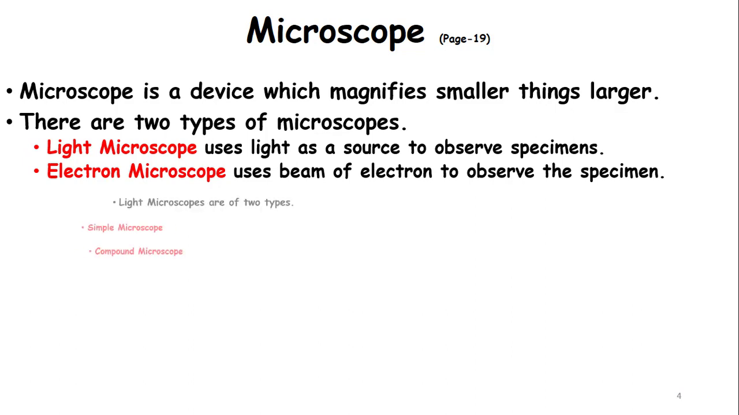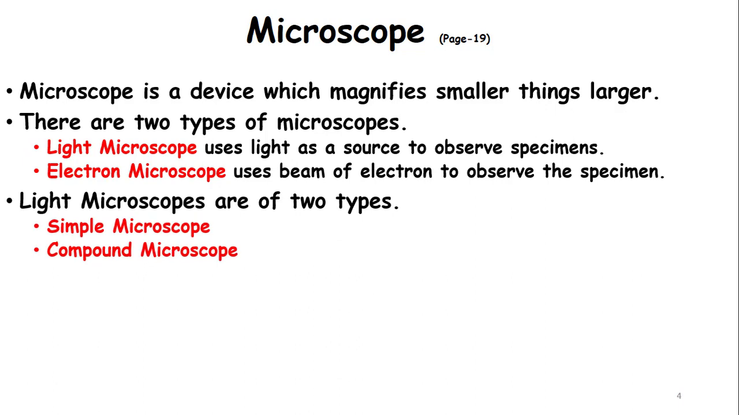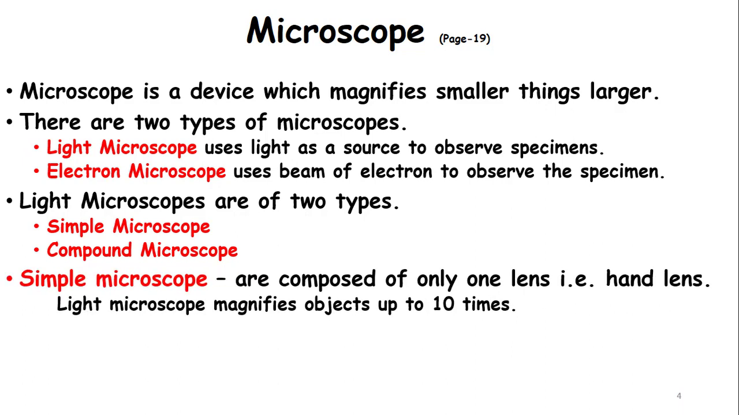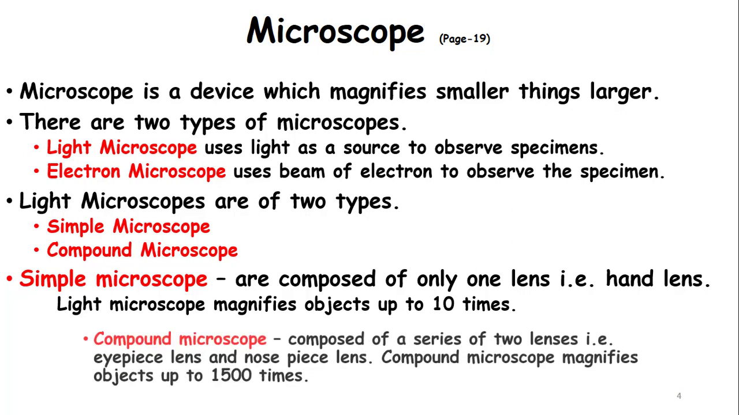Light microscopes are of two types. One is called the simple microscope and another is called the compound microscope. Let me explain the simple microscope first. Simple microscopes are composed of only one lens. A hand lens, for example, is a simple microscope. A simple microscope magnifies objects up to 10 times. Okay, it means the power of magnification is very small.